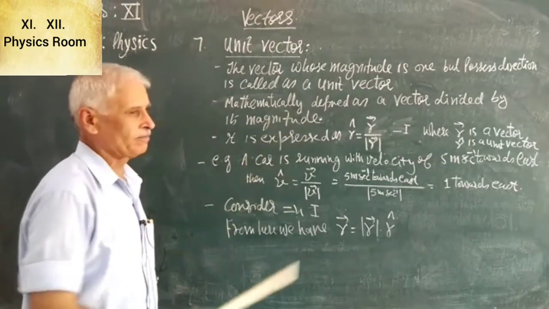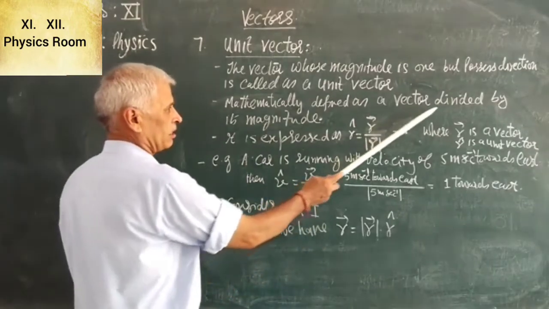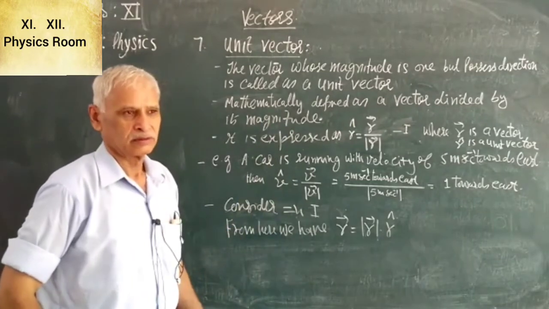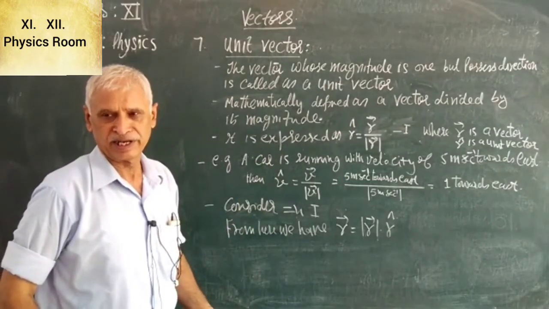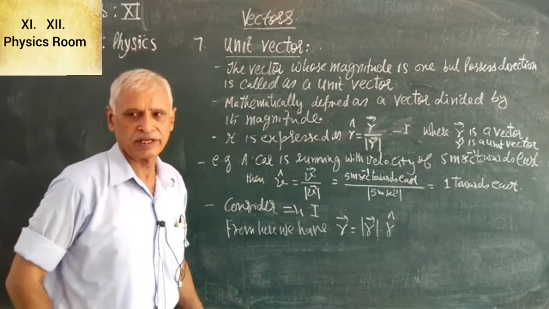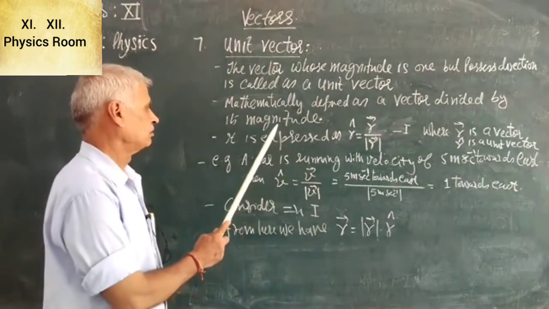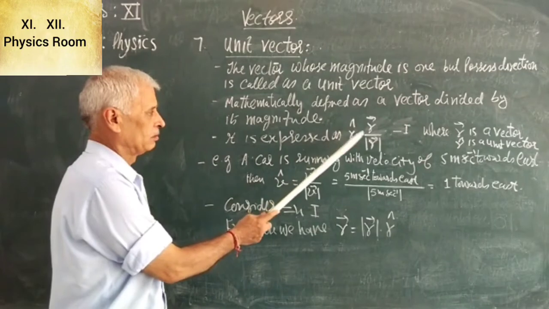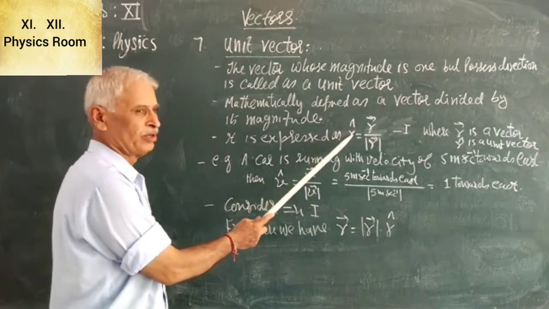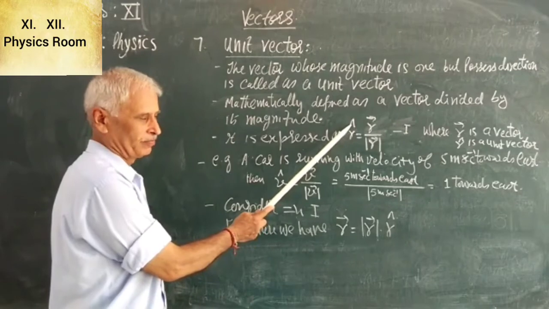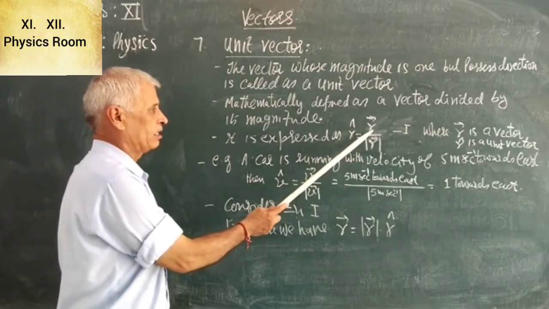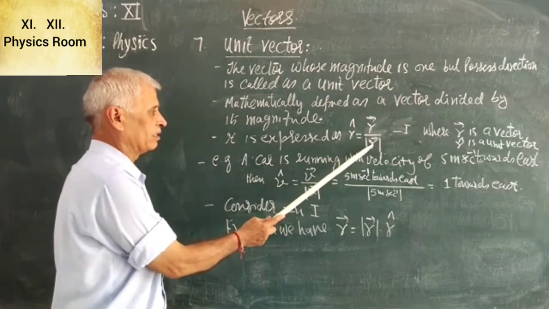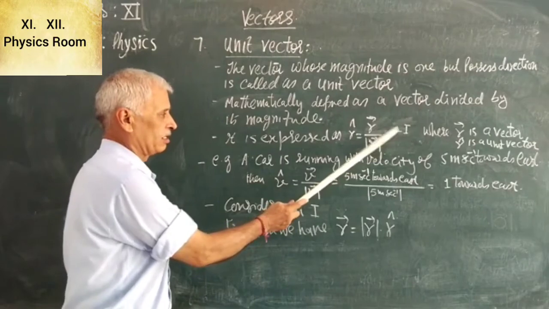So mathematically it is defined as a vector divided by its magnitude. Unit vector is defined as vector divided by its magnitude. It is expressed as r cap. Cap is the symbol for unit vector. R cap is equal to vector r divided by magnitude of vector r. Let us mark it as equation 1.